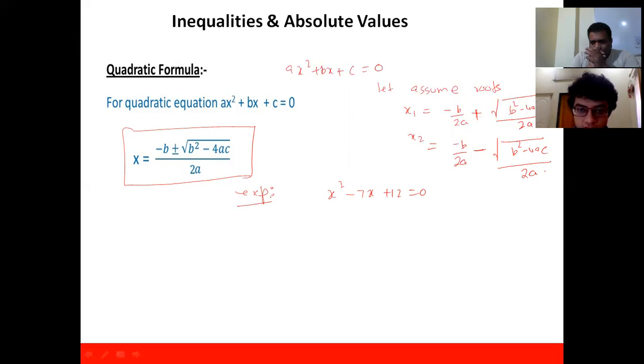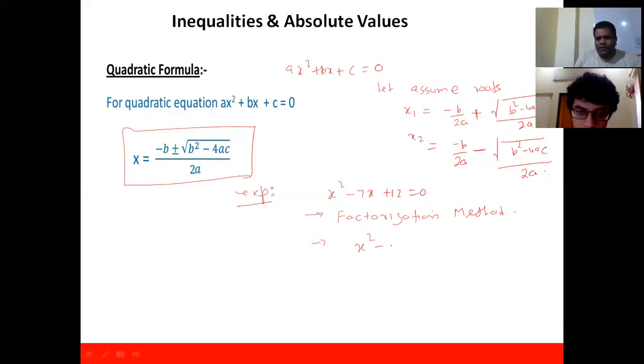x square minus 3x minus 4x plus... I understand you are using the concept of factorization method. That is called factorization method, right? First try to use this one, then we'll discuss the formula method. Okay, we are going ahead with the factorization method. Correct. Let's finish that factorization first.